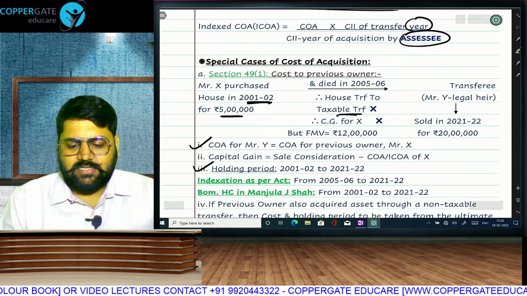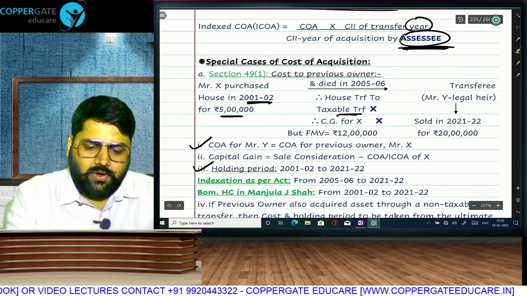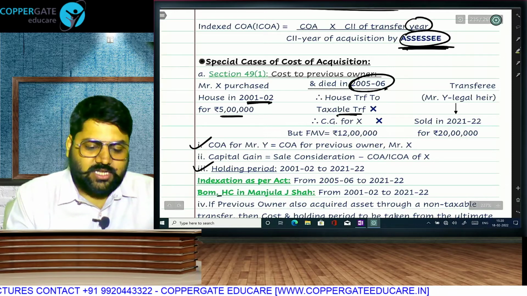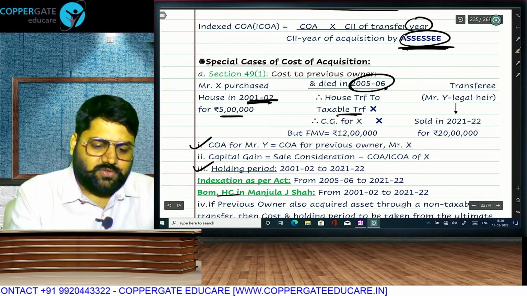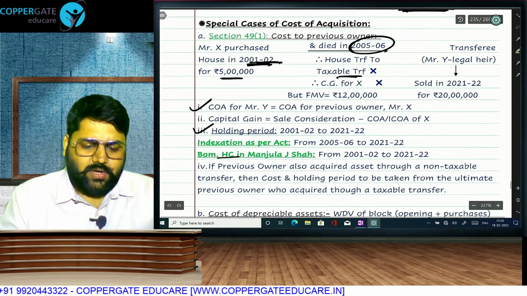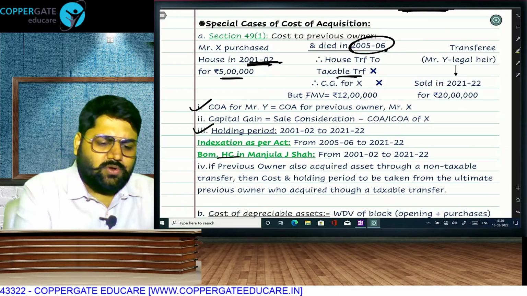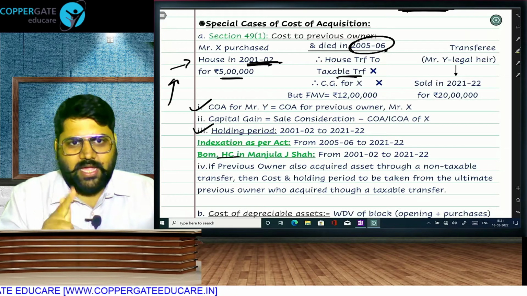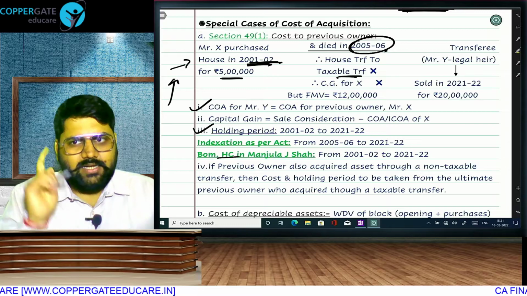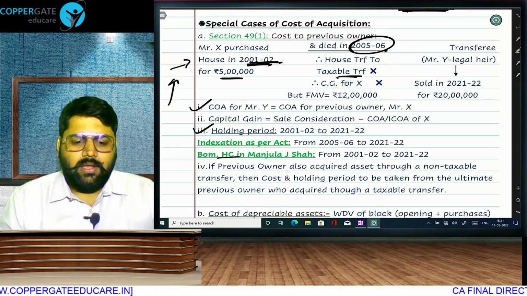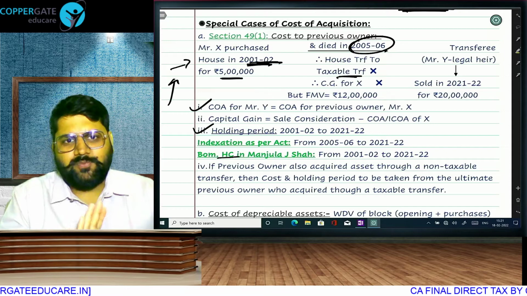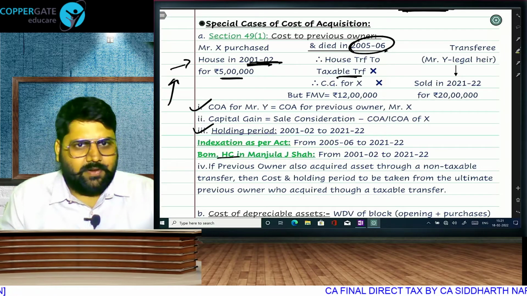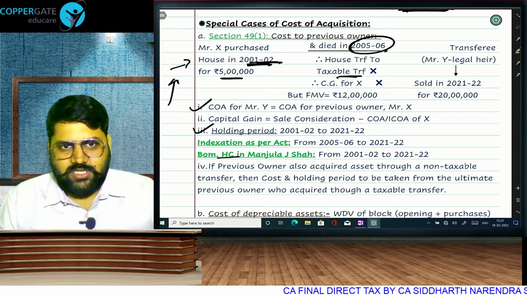But for indexation there is a controversy. As per plain language of the law, it starts from the year of assessee, that is current owner. But as per Bombay High Court judgment in the case of Manjula Shah, we will take this also from the previous owner. Whatever you do, you write the note in the exam. And if previous owner also acquired by not a taxable transfer, then we go to the ultimate previous owner for cost and holding period to decide the cost of acquisition. But indexation, same rule will apply. Current owner or previous owner, it depends, you write a note. You can follow plain language of the act, so it will be current owner, or you can follow the Bombay High Court judgment of Manjula Shah, then it will be previous owner.